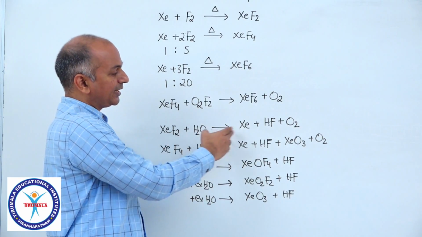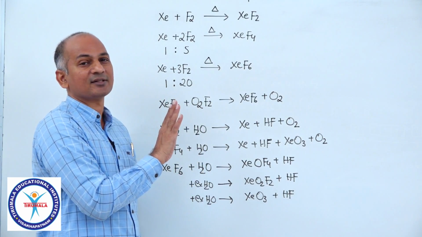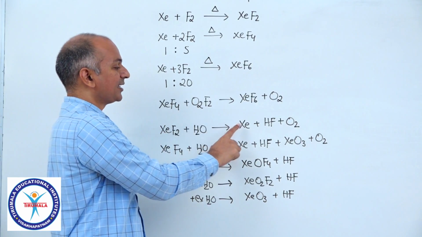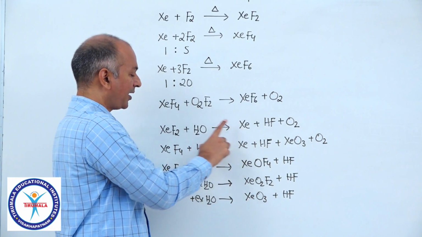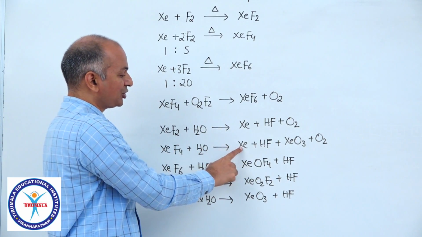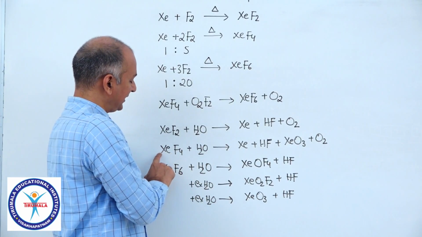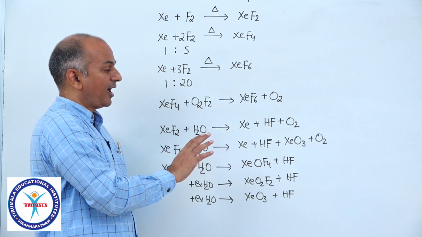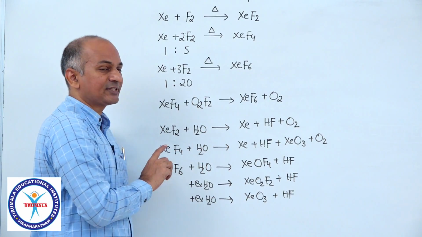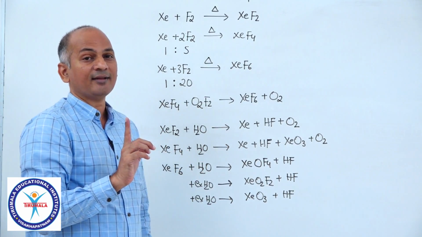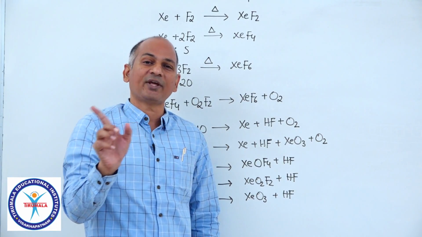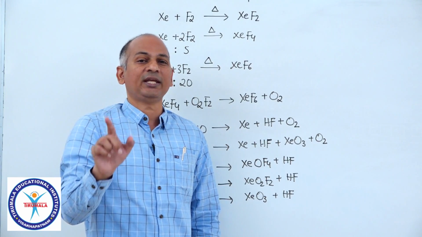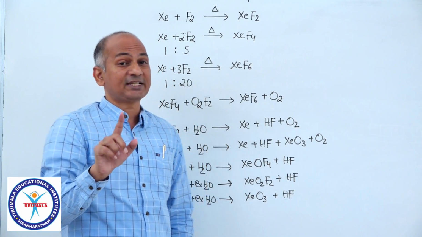These are completely redox reactions, disproportionation reactions. Here you see xenon +2 going to xenon 0, and here xenon +4 going to 0 and +6. Here xenon is undergoing disproportionation. Anyway, these two reactions are redox reactions, and only XeF6 is following that trend. That means it is exactly behaving like other halides, the halides of group 17, 15, 16, 14, 13. Only XeF6 is behaving like that.